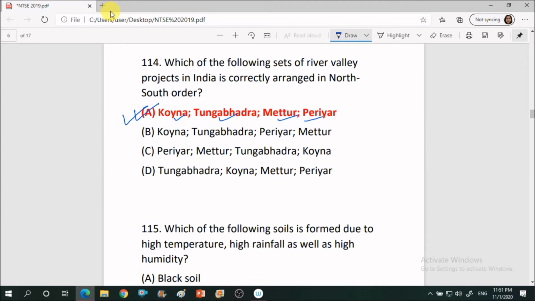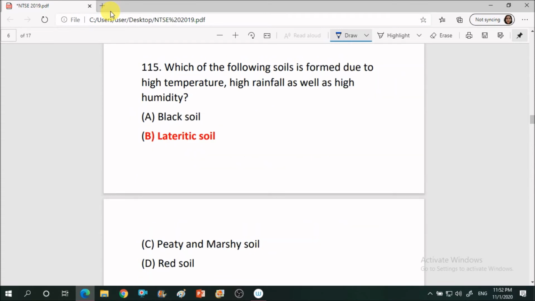See, some of the questions will be a bit difficult. If you have practiced the physical map thoroughly, then you can answer all these questions. Our next question: which of the following soils is formed due to high temperature, high rainfall as well as high humidity? The correct answer is lateritic soil.